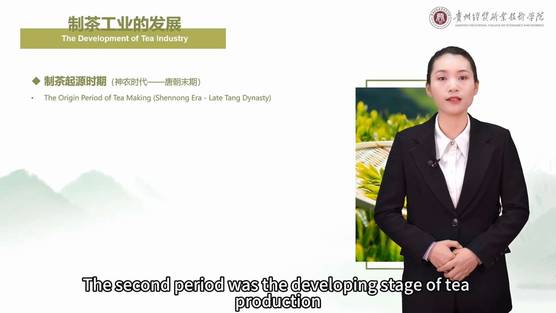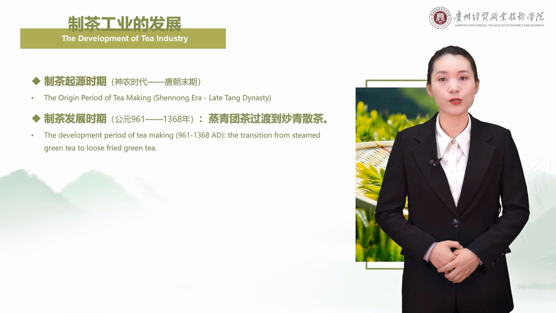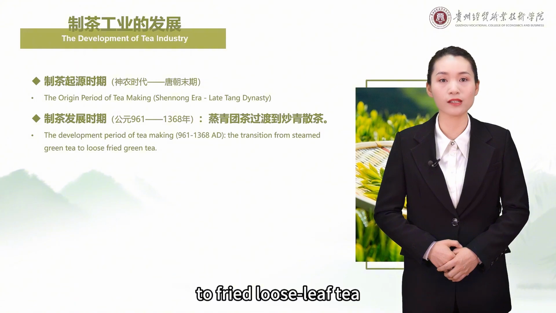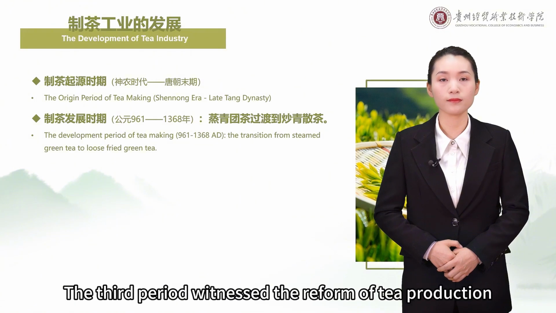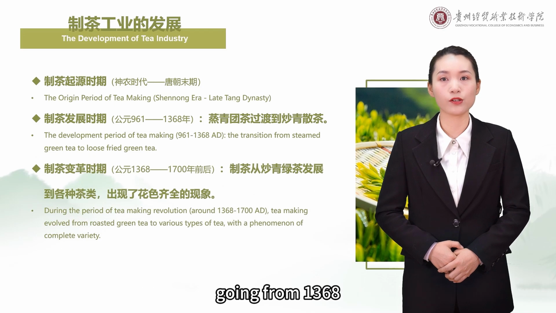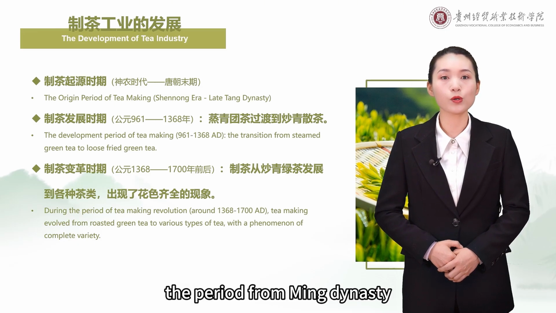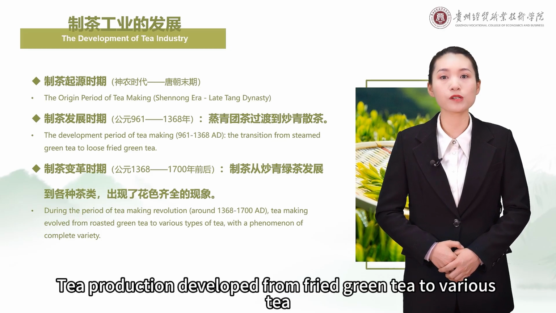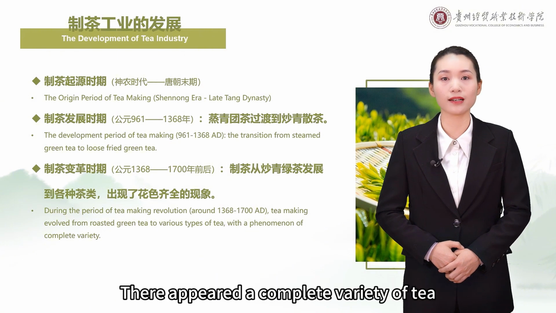The second period was the developing stage of tea production, going from 961 to 1368 AD. This period witnessed the transition from steamed compressed tea to fried loose leaf tea. The third period witnessed the reform of tea production, going from 1368 to around 1700 AD, namely the period from Ming Dynasty to Qing Dynasty in China. Tea production developed from fried green tea to various teas. There appeared a complete variety of tea.